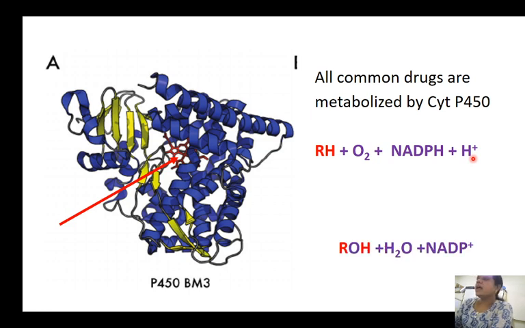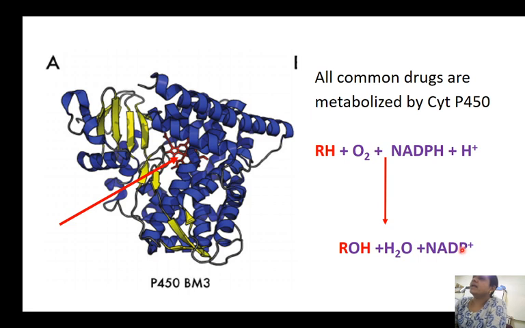Now, in the next step, it undergoes oxidation. Monooxygenation means one oxygen molecule will get attached to the drug. So this oxygen will split into two. One atom will get incorporated into the drug. The other will form a water molecule. The H2 that we get is obtained from the reducing equivalent, and this reducing equivalent will get converted to NADP plus.